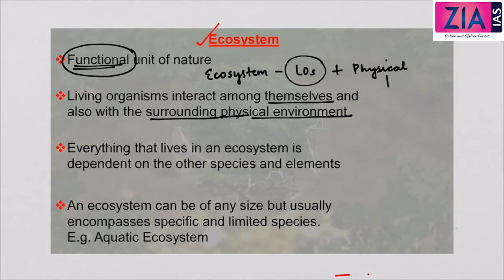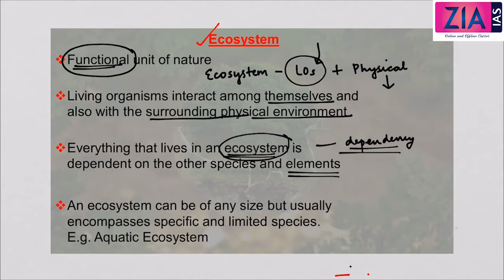Now the physical environment can be the air, the soil, the water, etc. So the interaction of living organisms among themselves and with the surrounding physical environment is the ecosystem. And everything that lives in an ecosystem is dependent on the other species and the elements. So every organism which lives in the ecosystem is dependent on other species.